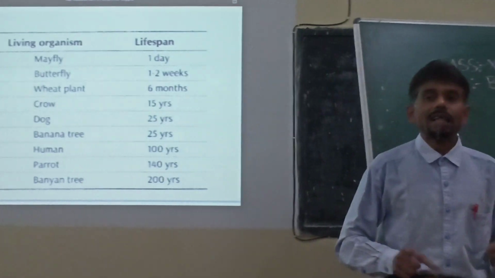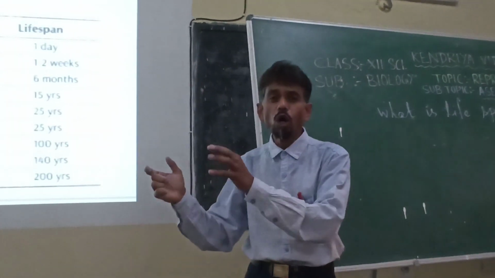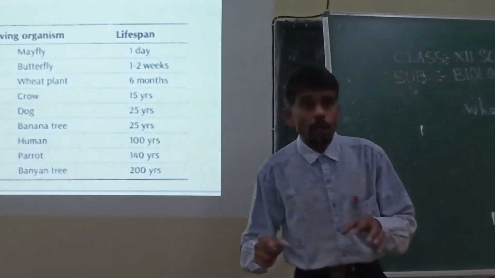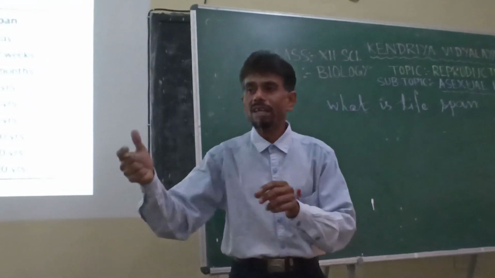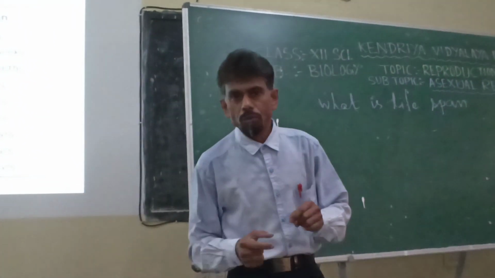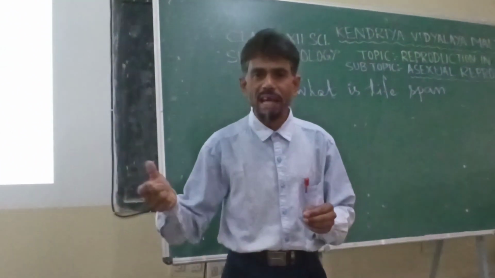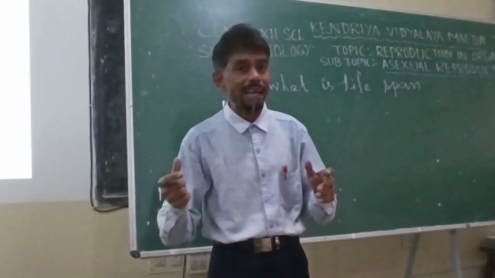You see, the lifespan of a small animal, the tortoise, is more than 150 years. And for paddy, the lifespan from natural birth to natural death is only 3 to 4 months. So the lifespan of organisms varies.